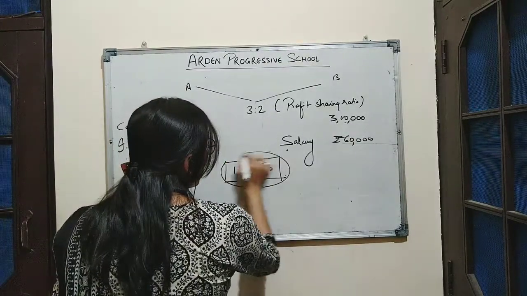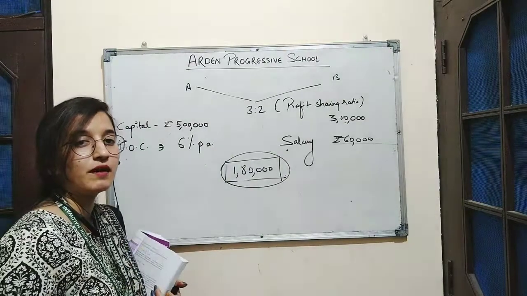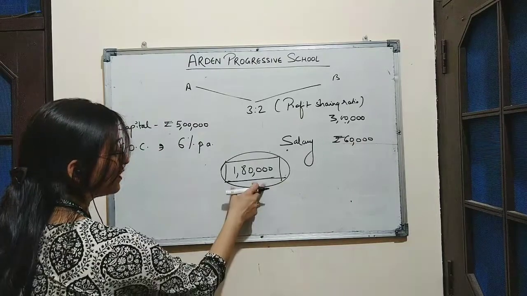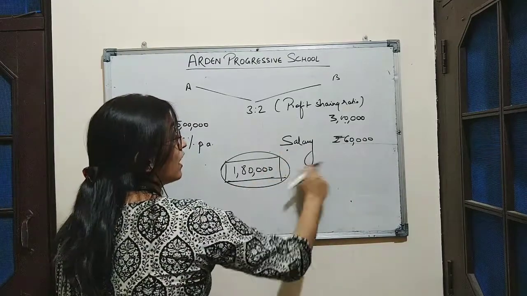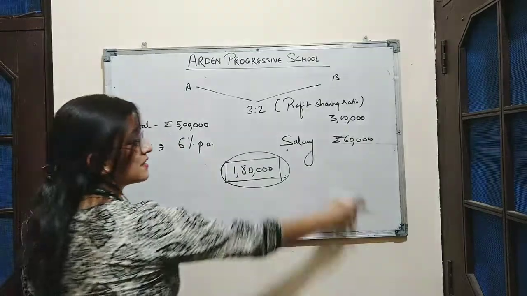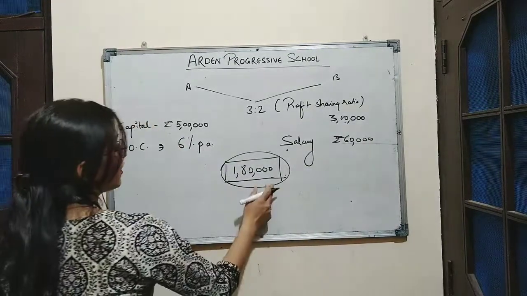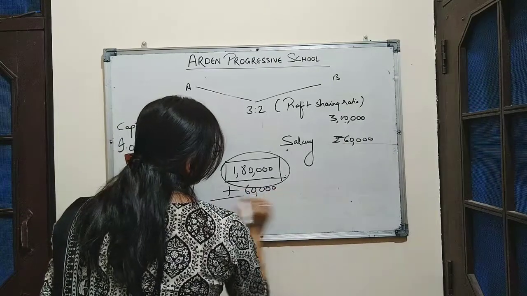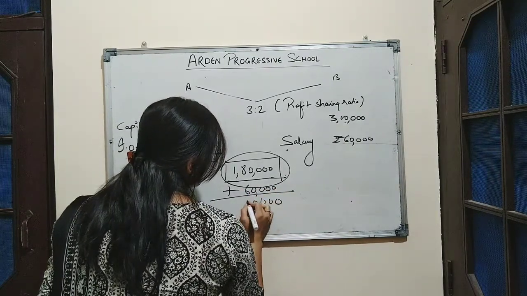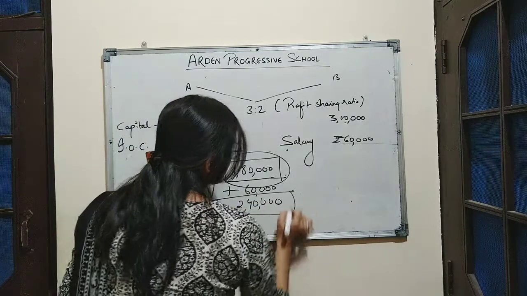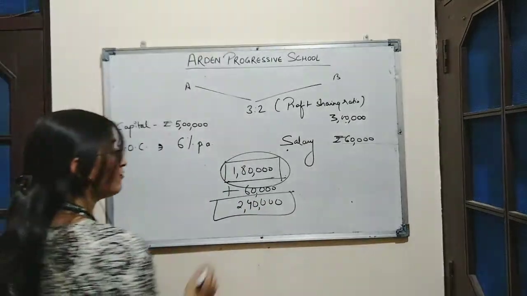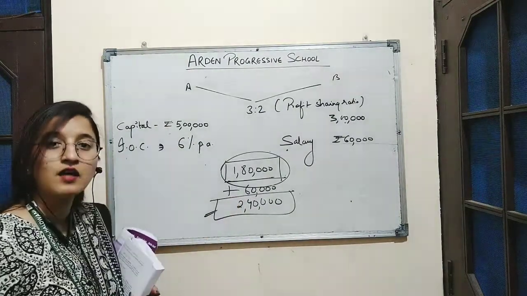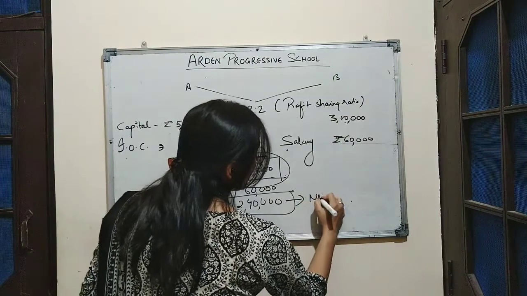So here we will have to find the actual profit earned by the firm, as 1,80,000 is the amount of profit which is earned by the firm after deducting the salary of rupees 60,000 paid to B. So here we will add this amount 60,000 to get the actual amount of profit. That means the amount of profit earned by the firm before charging B's salary is rupees 2,40,000. This will be the net profit.